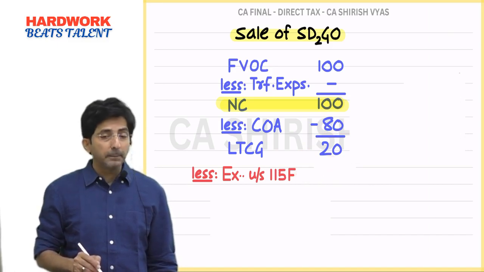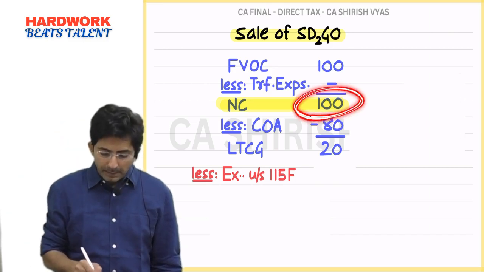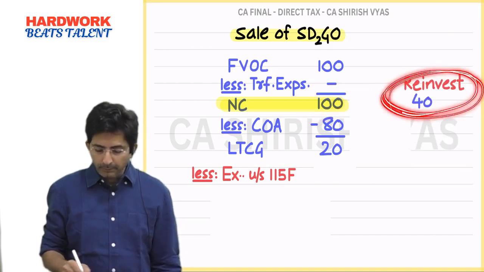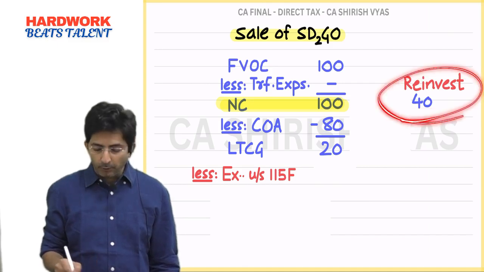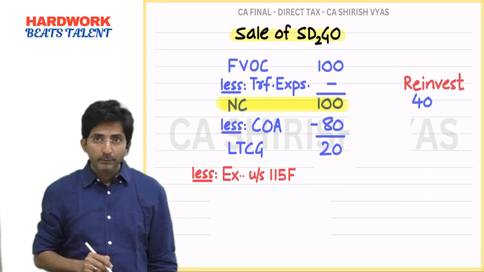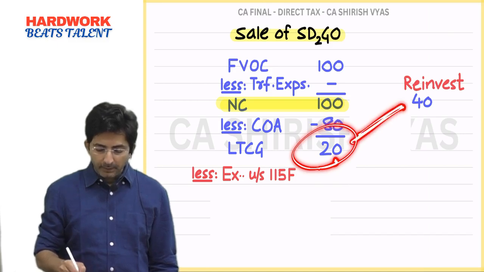So exemption depends upon the same as 54F. Let's assume by selling Sadgo for 100, he reinvested 40. So what was the formula in 54F? Gross long term capital gain into CNA upon net consideration.